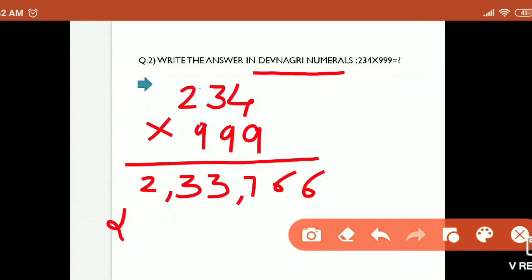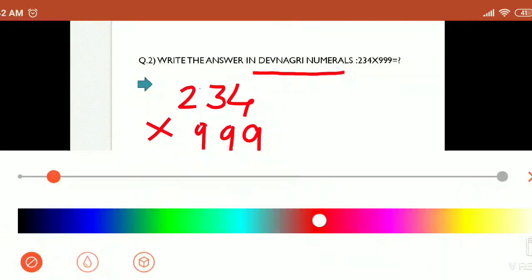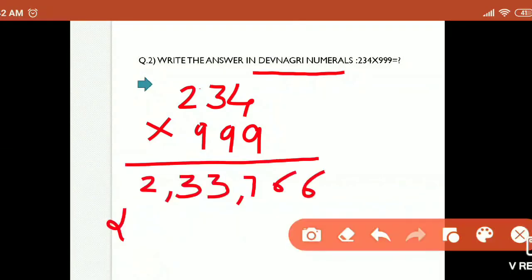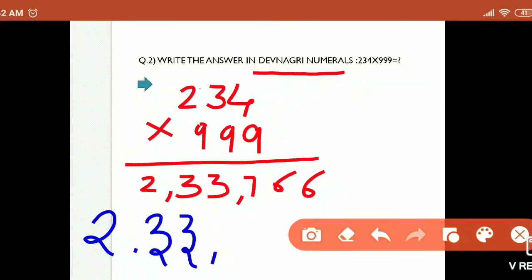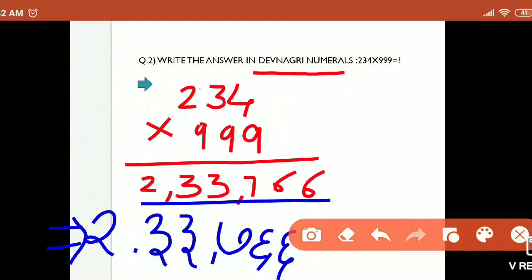So 2 lakh, so here it is 2 lakh in Marathi or Devanagari. Inside we are writing 2 in this way, 33,000, so it is 33,700, okay, 66. In this way we are writing. So that is our answer, 2,33,766, and in Marathi we are reading 2,33,766. Okay, so this is the example.